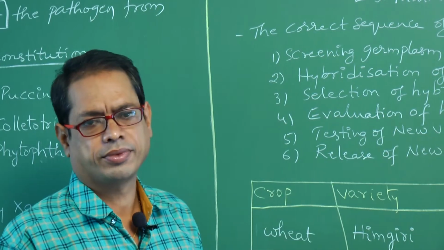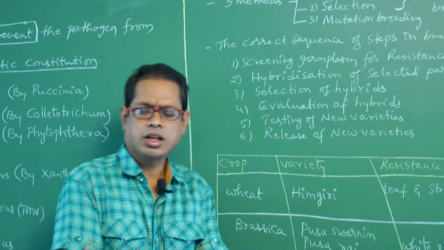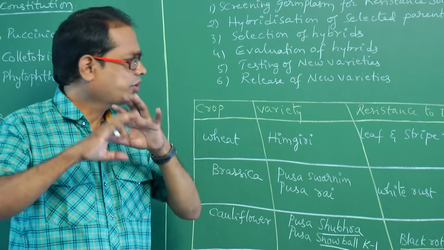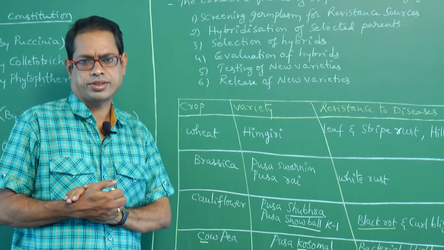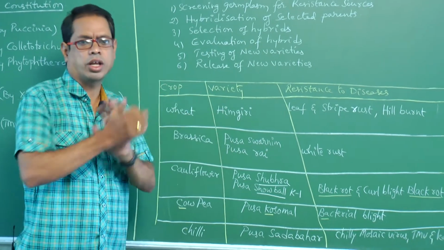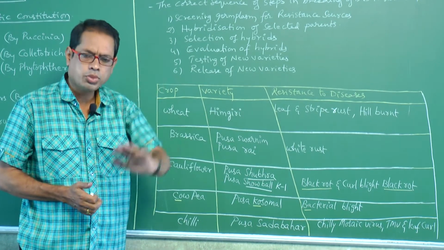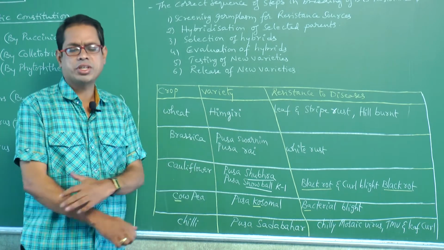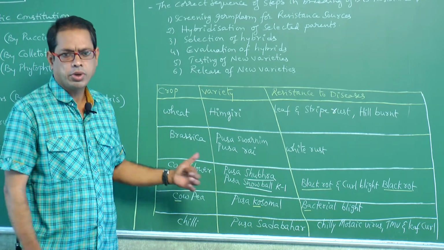Are you understanding? Right. There are some varieties which are resistant to diseases. What are those? This plant is resistant to this particular disease, like that. Some examples are there. A tabular form is given. Look at this tabular form, my dear students.